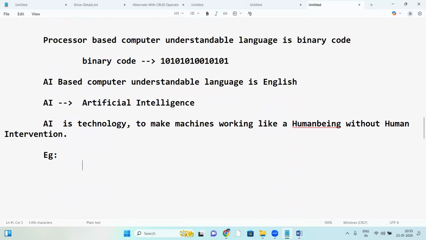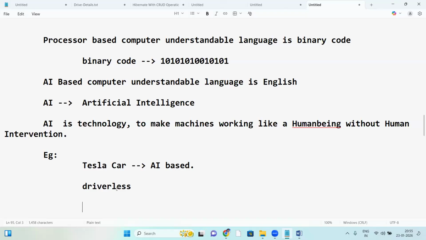Okay. Next, one more example, the Tesla car. This is a Tesla car, right? Yes, it's an AI-based car. Tesla is an AI-based car, with a driverless feature. Yes, the Tesla car is driverless, without a driver. A driver is not necessary here. So without a driver, it is a driverless car.